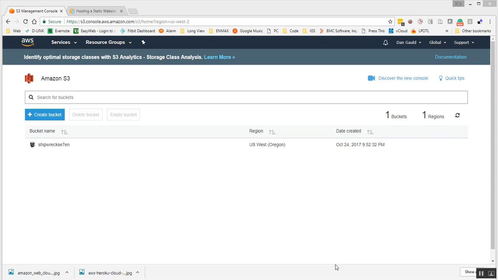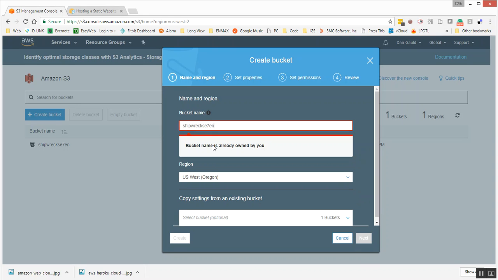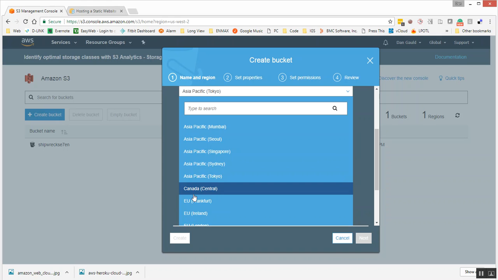What else can I tell you? Like we said, this bucket has to be a completely unique name. If I tried to create a new bucket right now with the same name, Shipwreck 7, it says it's already owned. So this has to be a completely unique name. Let's see, if I selected a different region, what would it say?